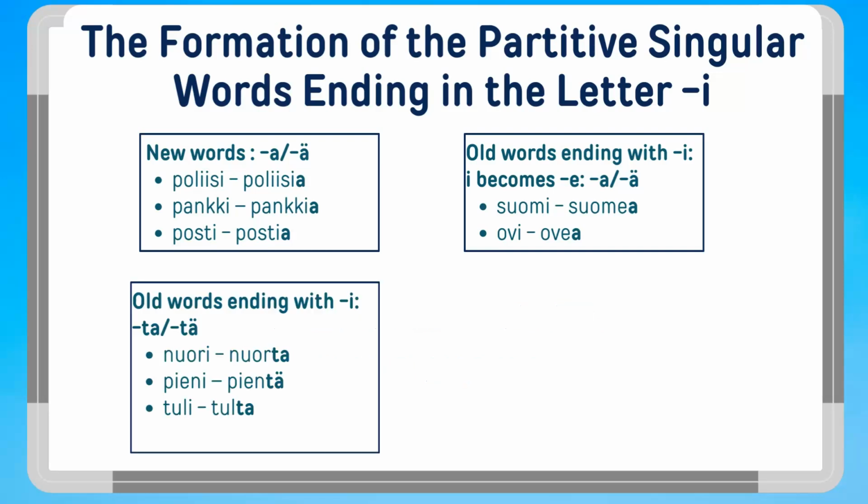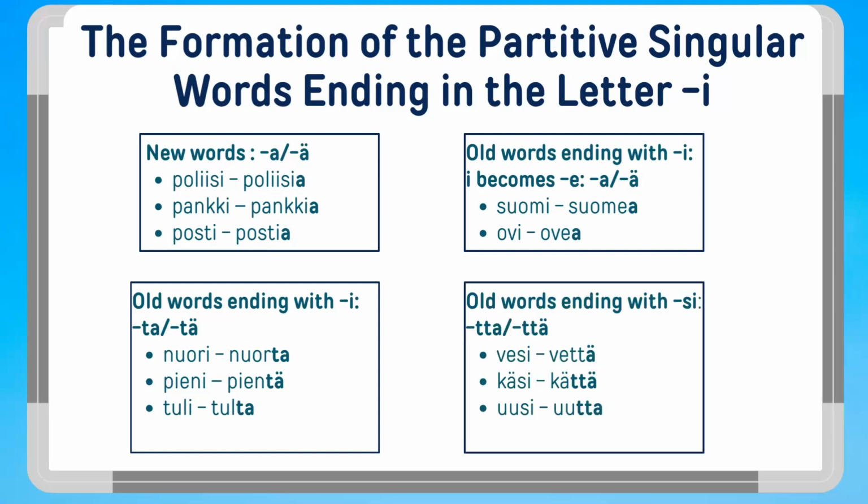The third group of the words ending in the letter I are old words which take the ending ta or tä in partitive singular. These words end in ri, ni, or li. For example, young, nuori, nuorta. Small or little, pieni, pientä. A fire, tuli, tulta.